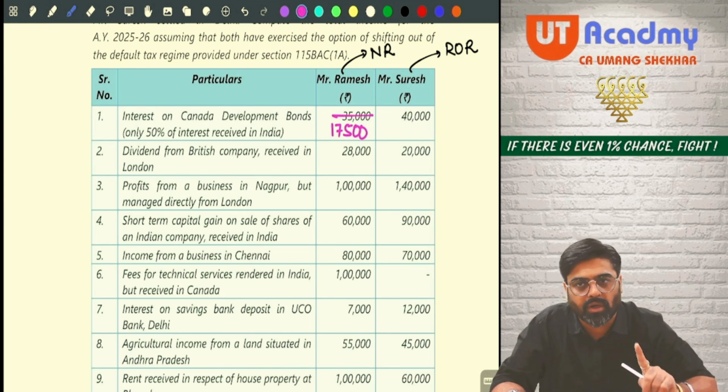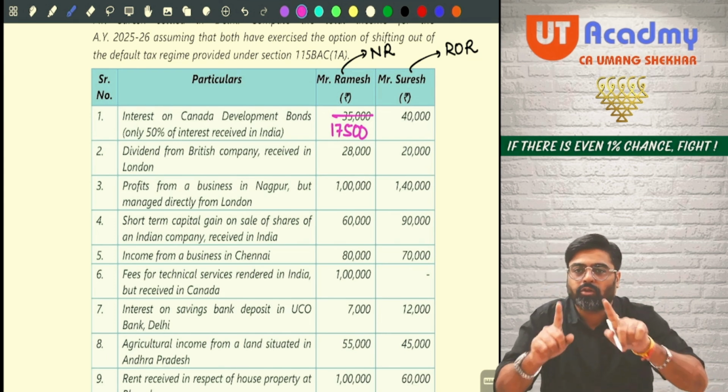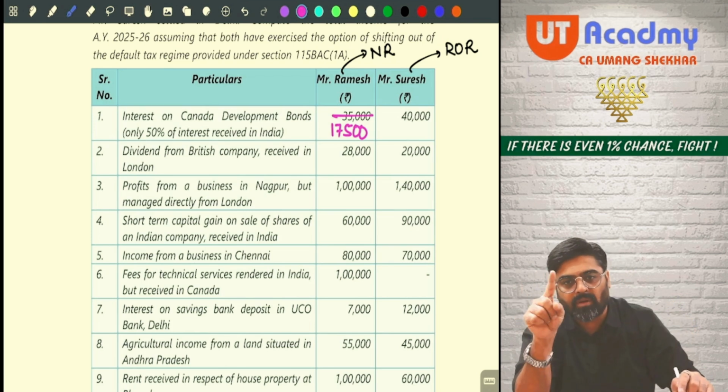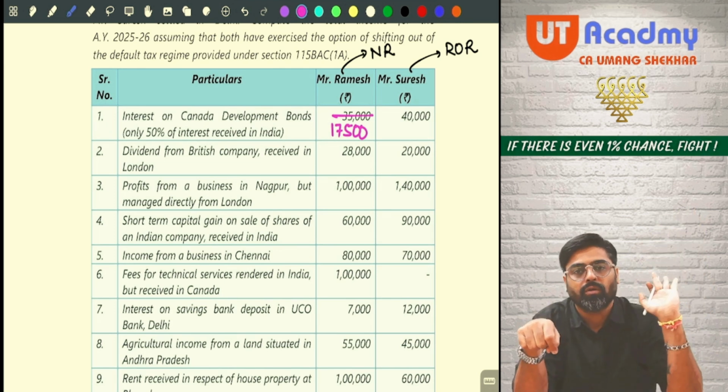Understanding? Sure? Okay. Now, the first part is done. So, the first income is taxable for both, but only half taxable for Ramesh and full taxable for Suresh.